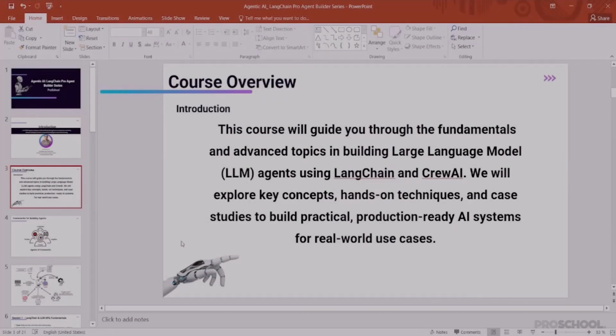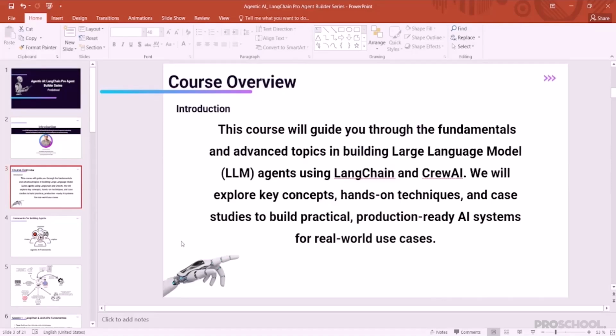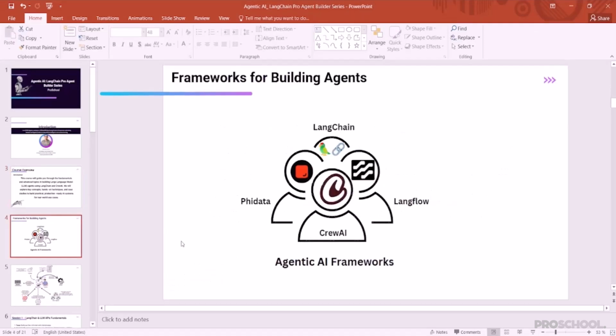In this course, we are going to cover the fundamentals and advanced topics in large language models using LangChain AI. We are also going to explore the key concepts, hands-on techniques, and case studies to build practical applications using agents. So in this course, we are going to cover different frameworks of agents, including LangChain, PData, LangFlow AI, and many others as per your request.